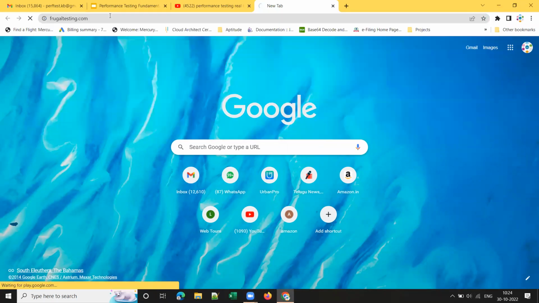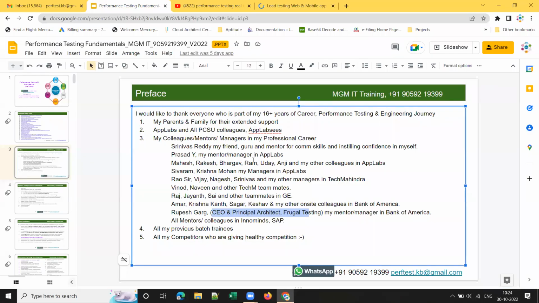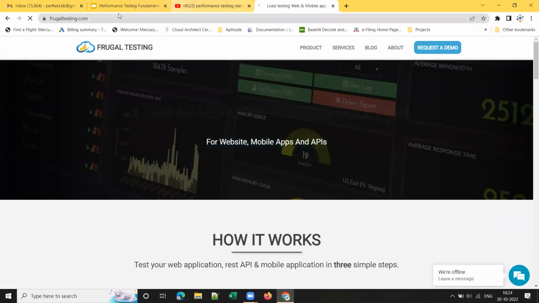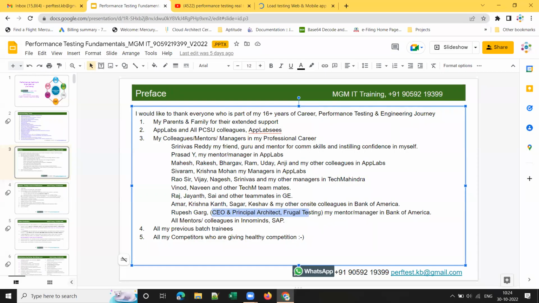I'd like to mention his name particularly because he's my mentor in these presentations and all. For making presentations, for making and maintaining batch trackers, I learned a lot from him. I'd like to express my gratitude to him and all my mentors and colleagues in InnoMinds, SAP Labs, previous companies,